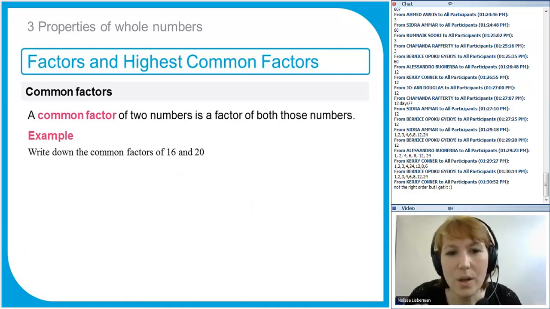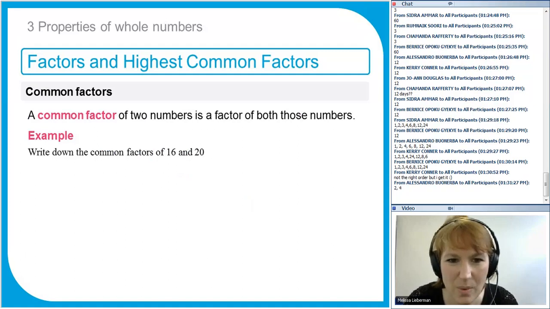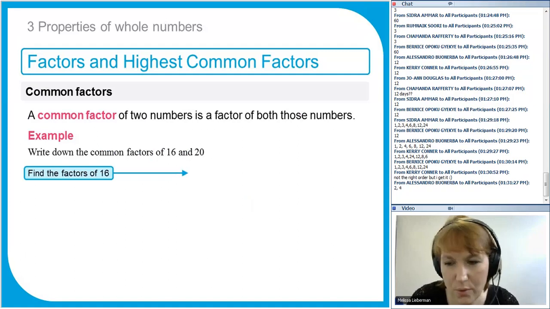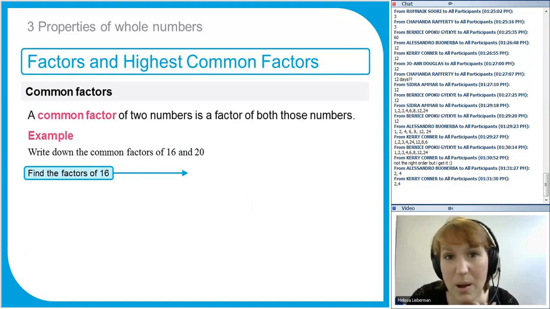So a common factor of 2 numbers is a factor of both of those numbers, as we've discussed briefly before. So write down the common factors of 16 and 20. What are any numbers that go into both 16 and 20? The easiest way to do this probably, 2 and 4 do both go into 16 and 20. What about 1? 1 is a common factor of all numbers.